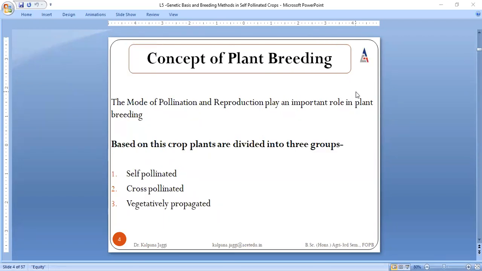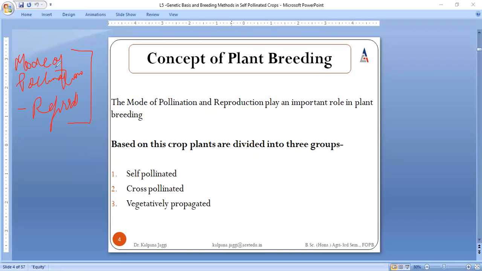So actually we are given one topic, that is genetic basis of self-pollinated crops, right? Genetic basis of plant breeding. But before I actually come into the concept of plant breeding, there are two processes which are very predominant. One is pollination, that is the mode of pollination, and another is reproduction. These two processes are playing a very important role when we enter into plant breeding.